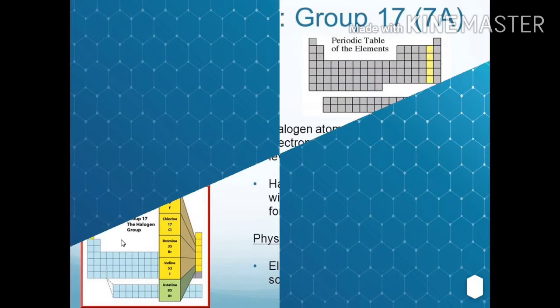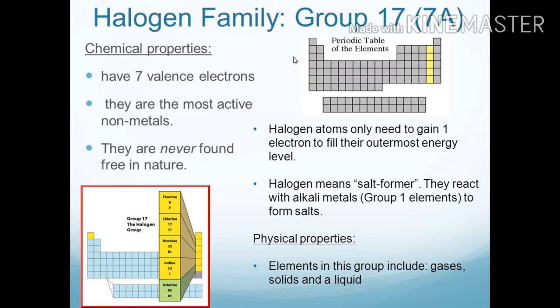We'll learn the chemical family or the important main group, halogens. We have the halogen family, or the halogens, belonging to group 17. The old system of naming is 7A. You can see the position of the halogens in the periodic table. They are just placed before the noble gases in the periodic table. Let us see some of its physical and chemical properties.